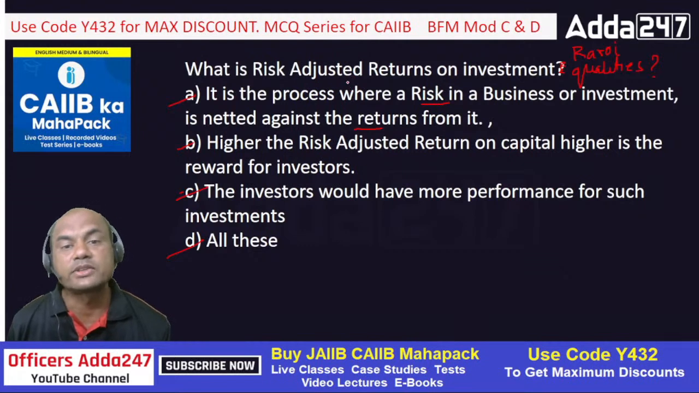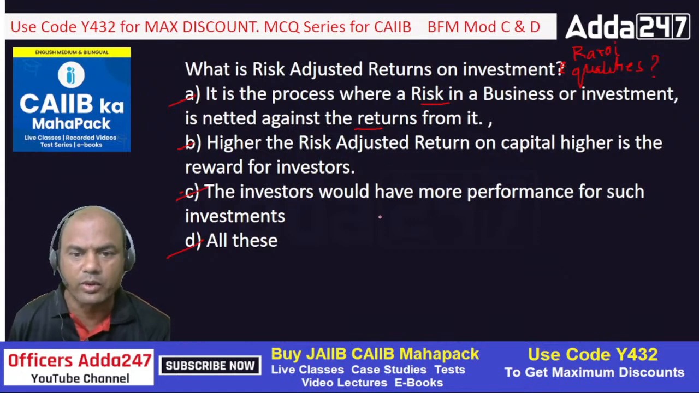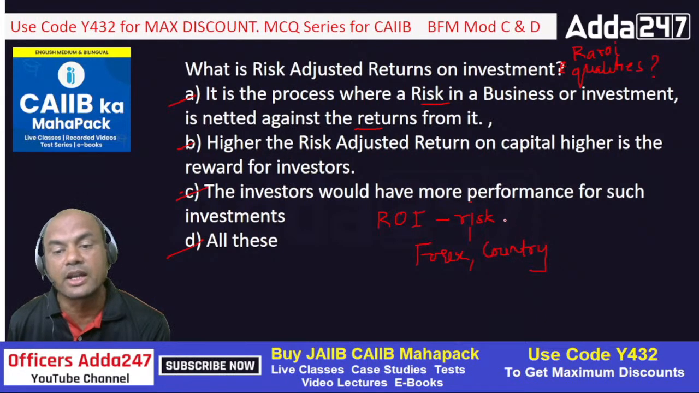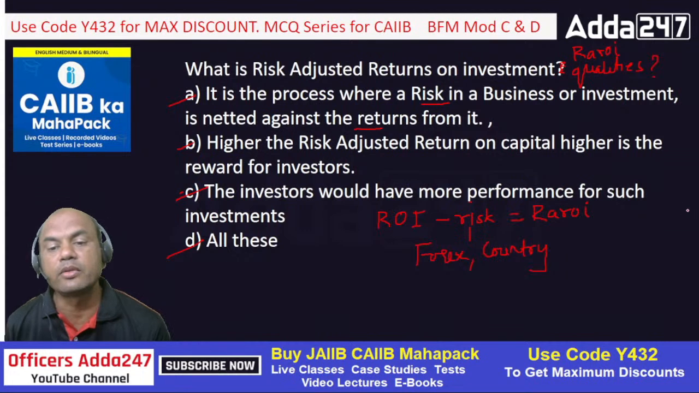And if I ask you what is RAROI, specifically that, then A is the answer. It is a process where risk in the business or investment is netted against the returns from it. It's very simple. ROI is return on investment. Then what do I do? ROI minus risk factor. Now what can be the risk factor? This risk factor can be anything. Forex, means if my company is dealing in Forex, then there can be a country risk also. If my company is dealing in various countries, even this risk needs to be considered. And then what I get is the risk adjusted ROI. That is the meaning over here.